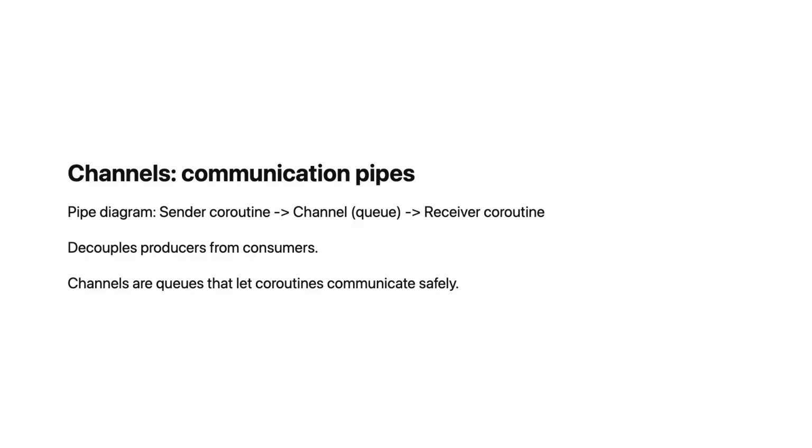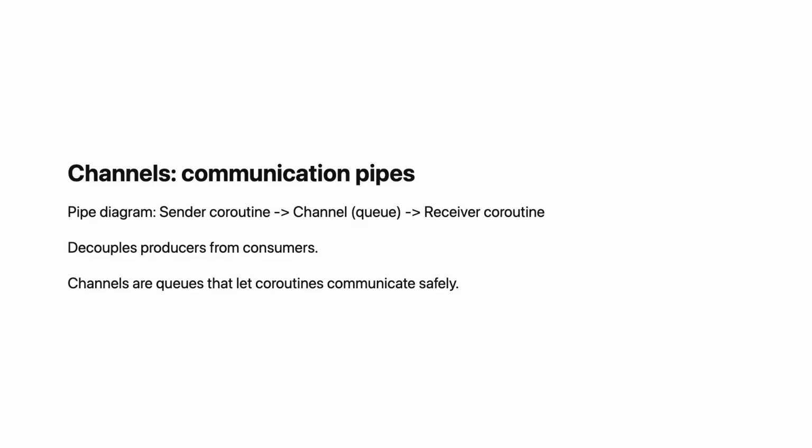A channel is a queue for coroutine communication. Think of a channel like a pipe. One end sends values in, the other end receives values out. The channel sits between sender and receiver. Channels are similar to BlockingQueue from Java, but designed for coroutines. Instead of blocking threads, they suspend coroutines.